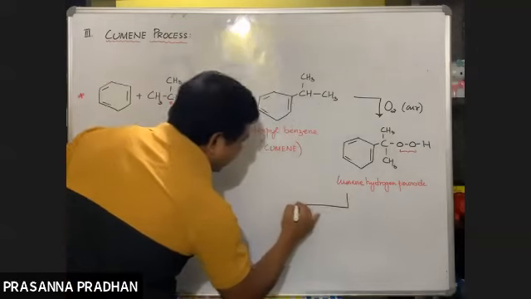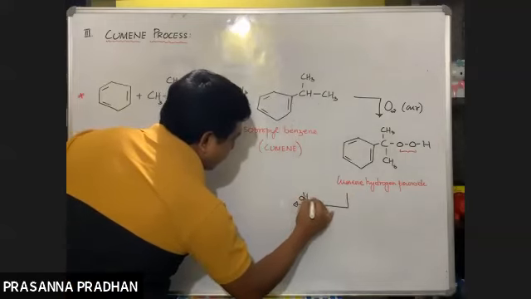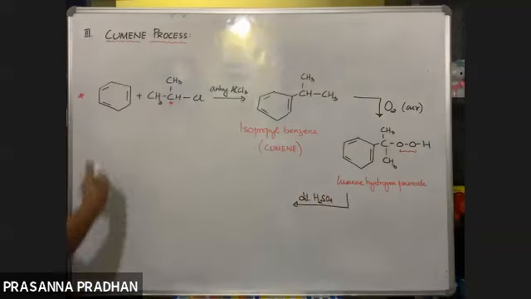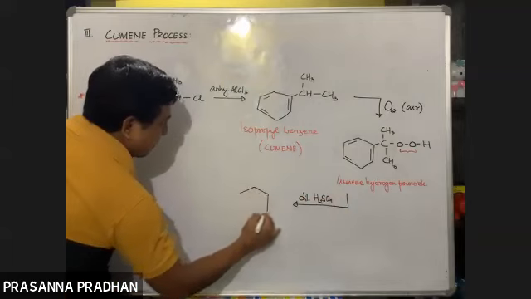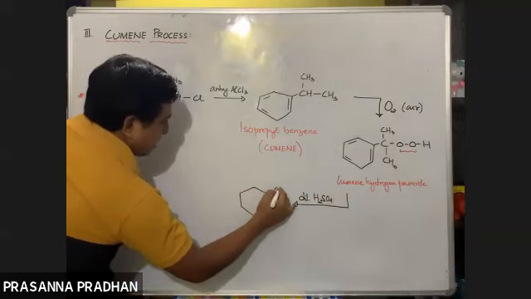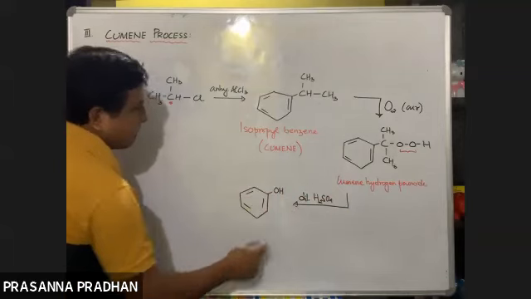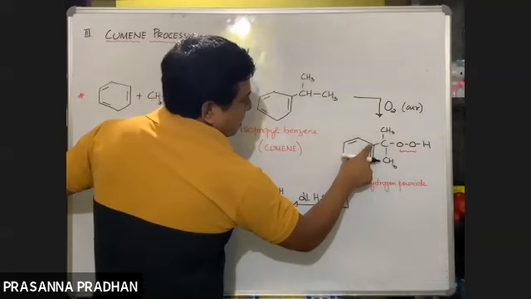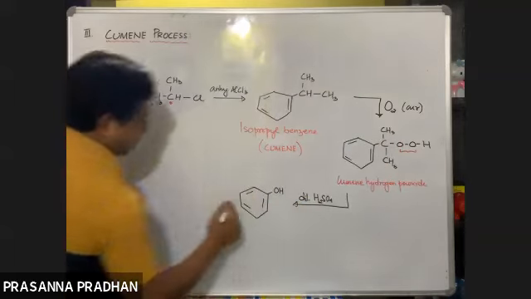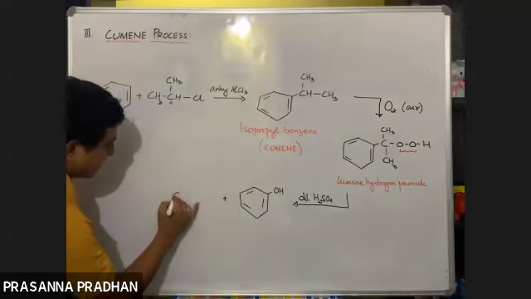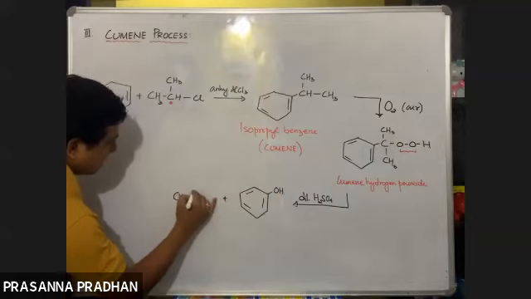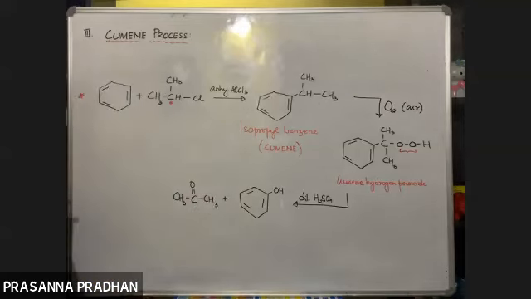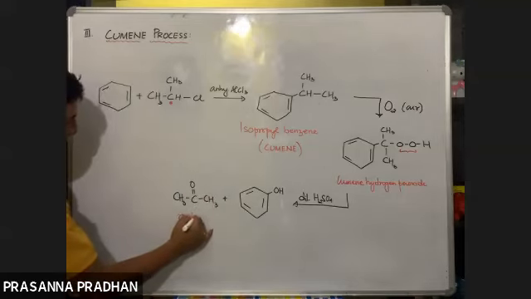Now, on treating this with dilute acid, so if I treat this with dilute H2SO4, what is going to happen now? किसका process पढ़ रहे हैं हम लोग? Preparation of phenol. So mechanism is not required. ये जो OH group है यहाँ पर जुड़ जाएगा. This OH will come out here. What will remain? CH3, CO, CH3. So what is the byproduct of this reaction? CH3, C double bond O, CH3. The byproduct of this reaction is acetone.